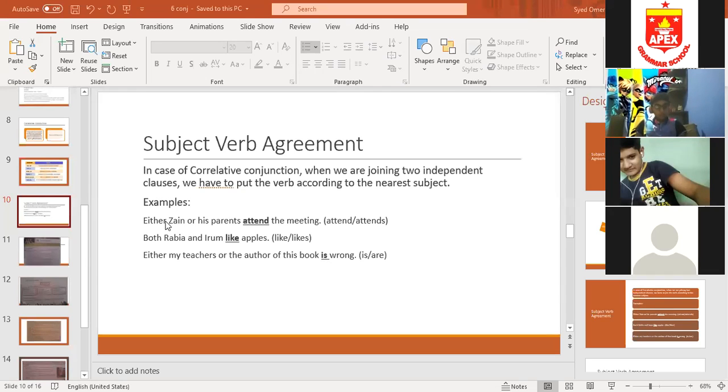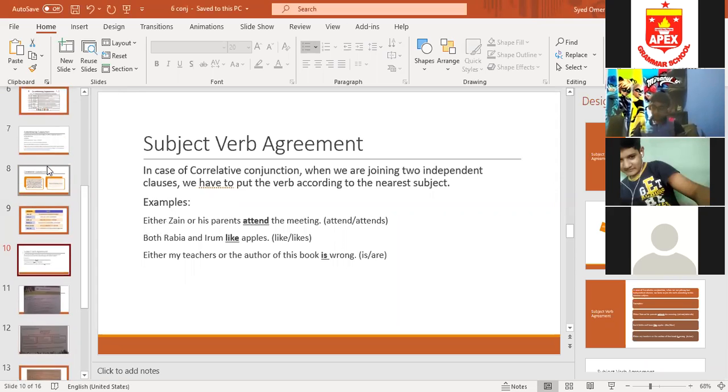Now all of you please open your books, page number 90. Put a tick mark in the first box on your right hand side. The easiest way to remember coordinating conjunctions is the acronym FANBOYS, which I've told you and shown you on the slide.